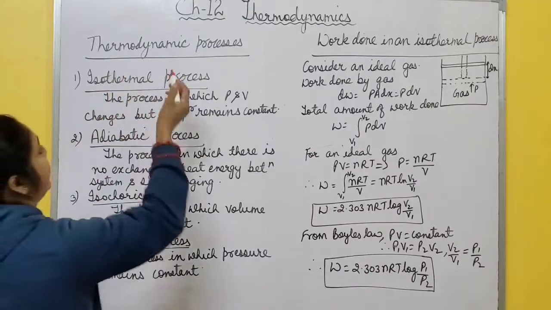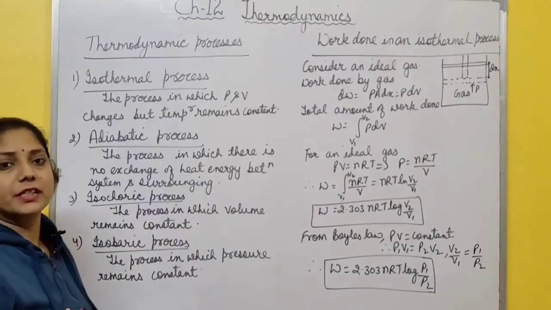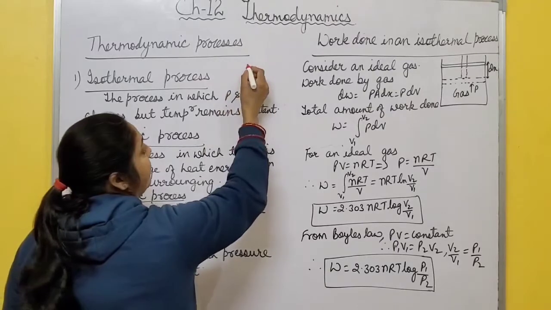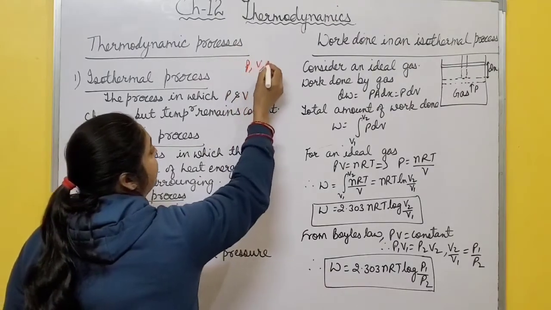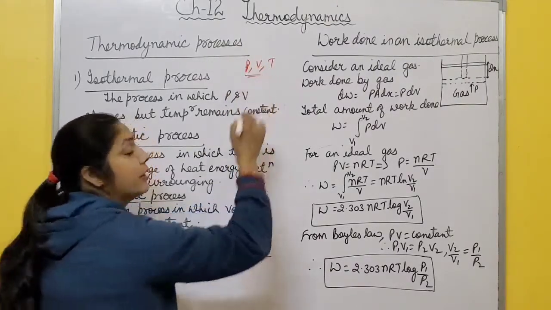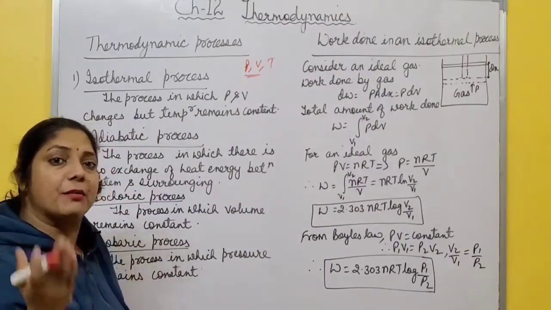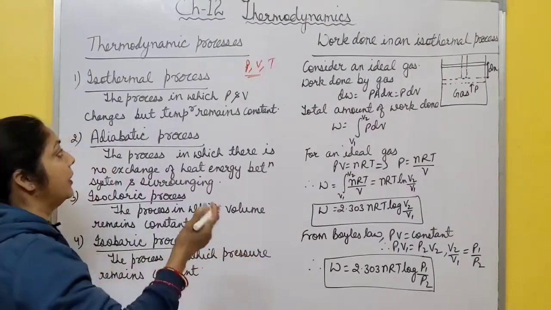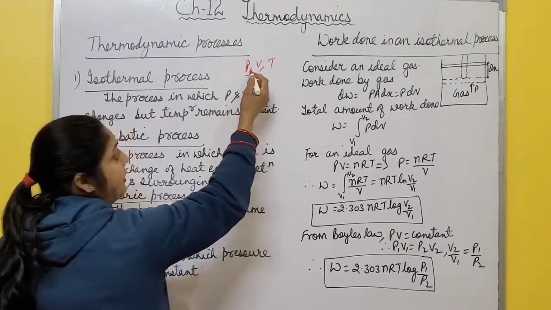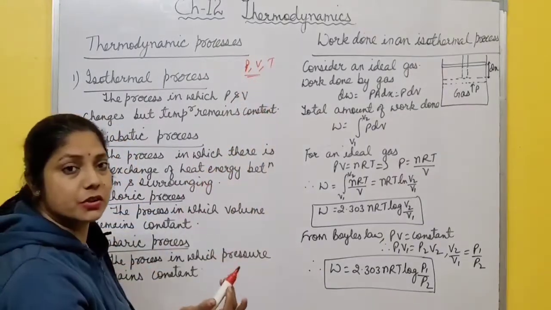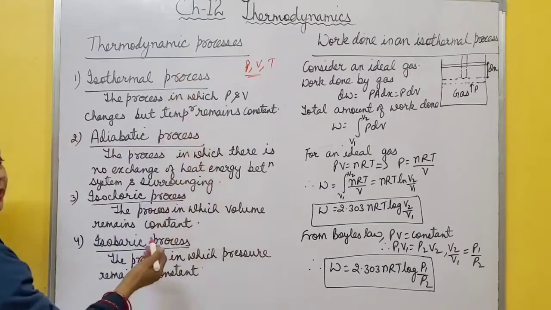Now the next topic is thermodynamic process. What is this? There are different thermodynamic variables like pressure, volume and temperature. If these thermodynamic variables change with time, then you can say that a thermodynamic process occurs. So depending on which thermodynamic variables change and what is constant, there are different thermodynamic processes.